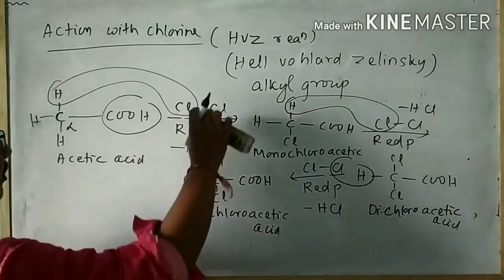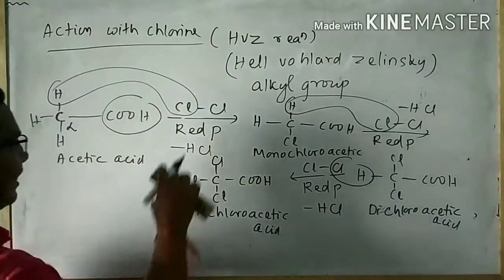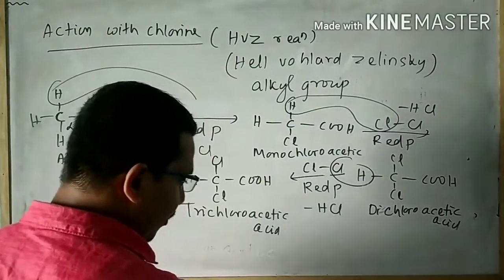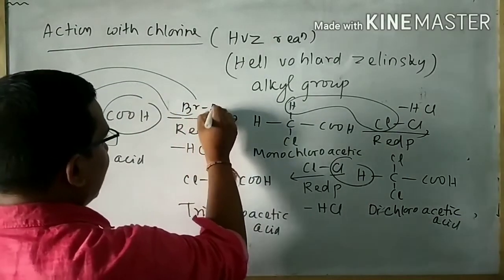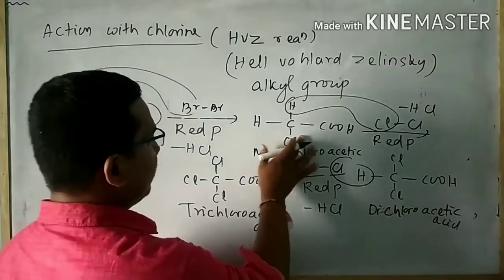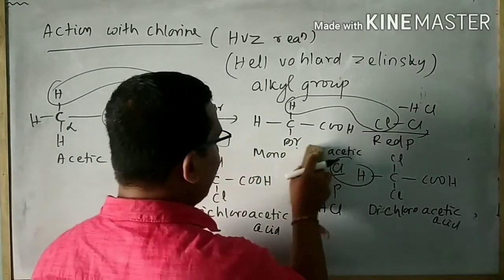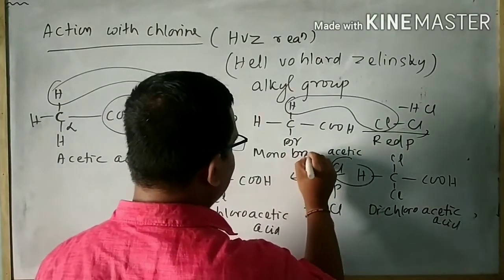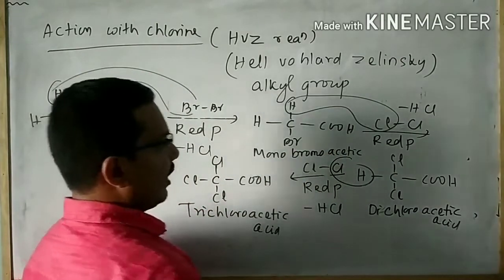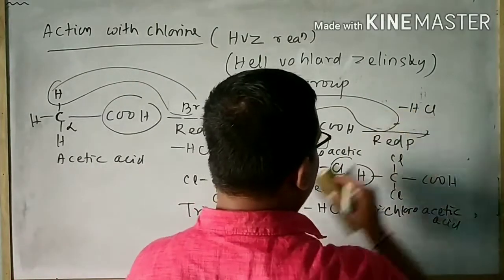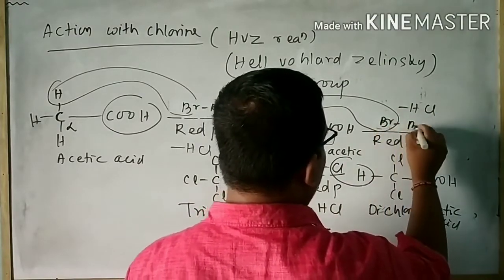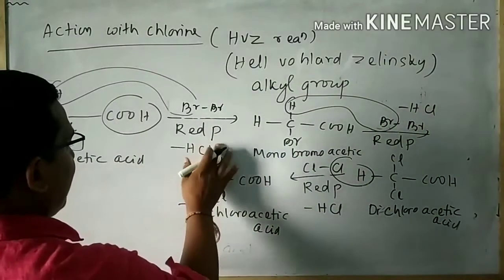We can also react acetic acid with bromine, and we get the bromo substituted product, monobromoacetic acid. Again we give bromine, and we remove HBr as the byproduct.